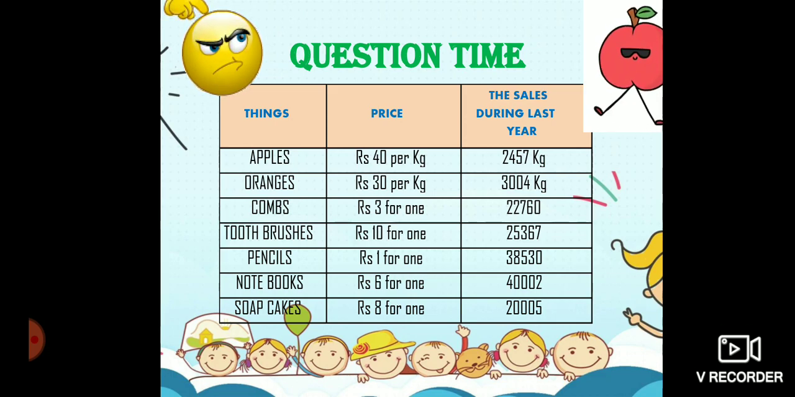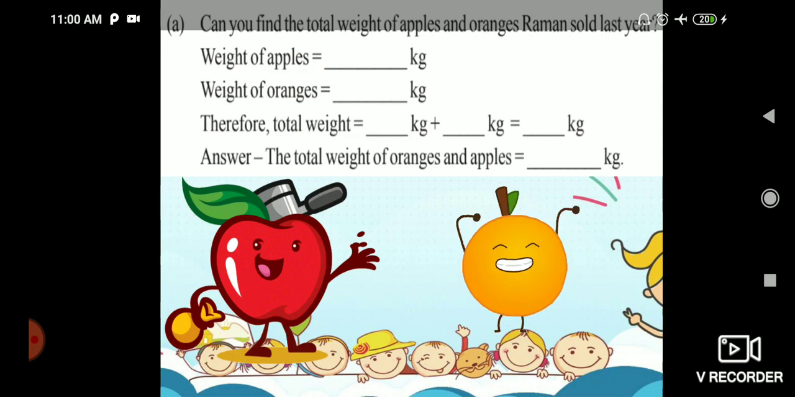They have also given the price. And they have also given the sales during the last year. They have also given the list of how many kg of each item was sold last year, okay. Next, let us move on to the questions. Read the first question carefully.